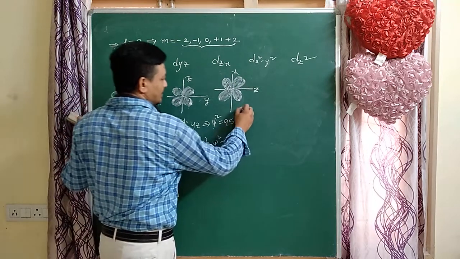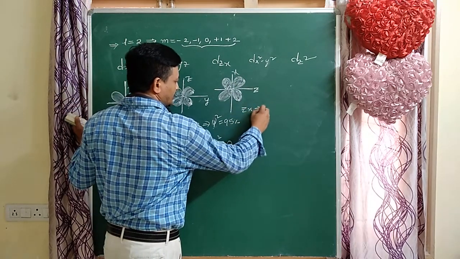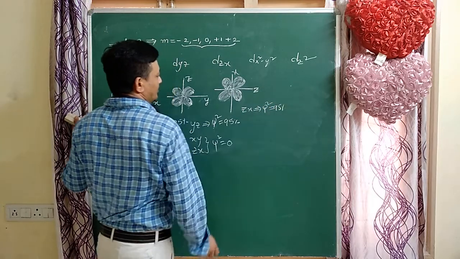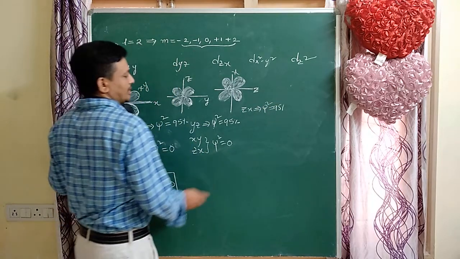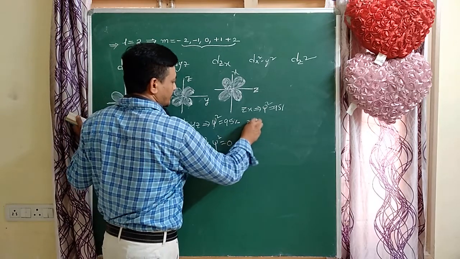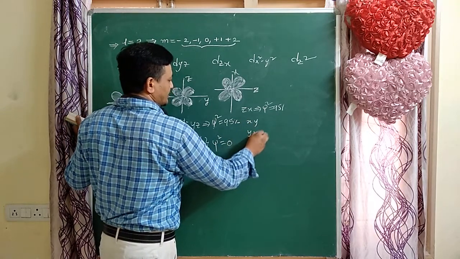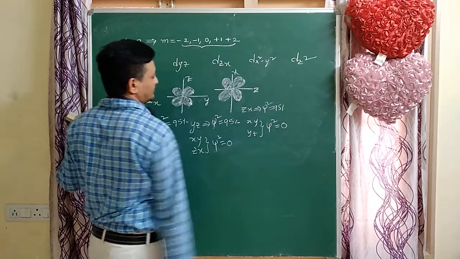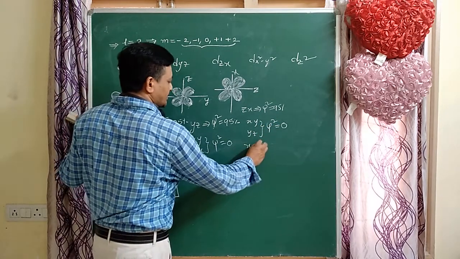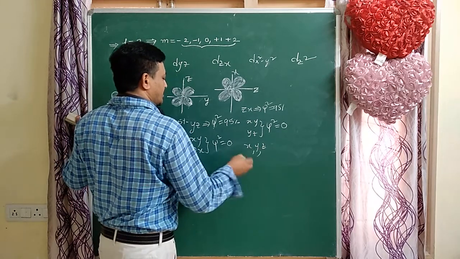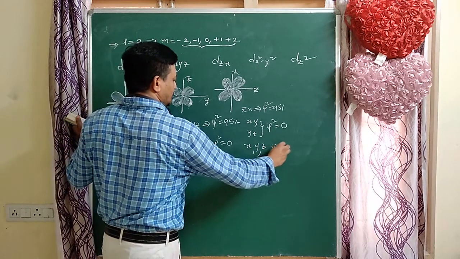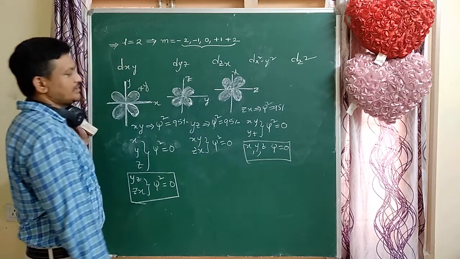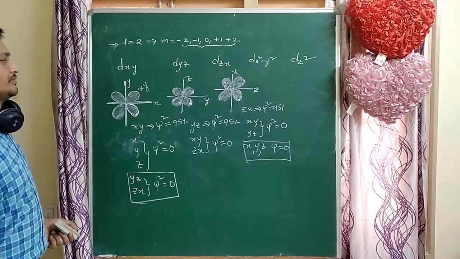So here xz or zx plane is a probability plane. That means psi square value is 95%. And the remaining planes, what are the planes? XY plane and YZ plane are nodal planes. That psi square value is 0. Here also on x, on y, on z, probability is 0. That is very important.